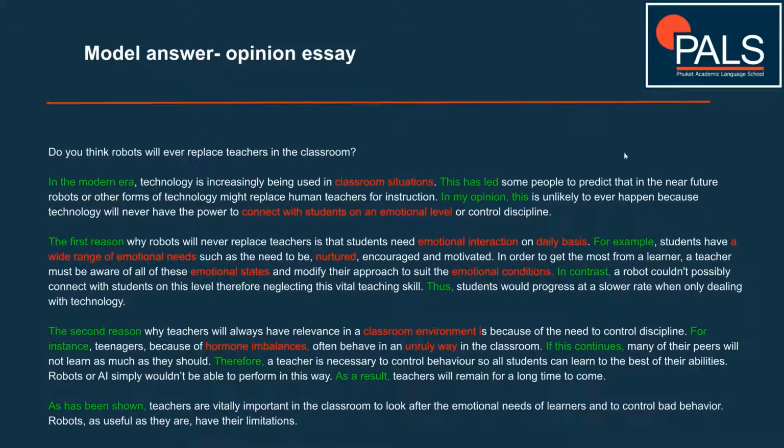Okay, so as you'll see from the essay, there's some language here in green, and we have some language in red. The linking language of the essay, I have marked with the green here, and that's the cohesive language. If you're not sure what cohesion means, go back to the video about band descriptors and what the examiner is looking for, because cohesion is very important within the essay. It's important that each paragraph links to the one before. It's important that within each paragraph, everything links together as well. So that's what cohesion is, the linking together.